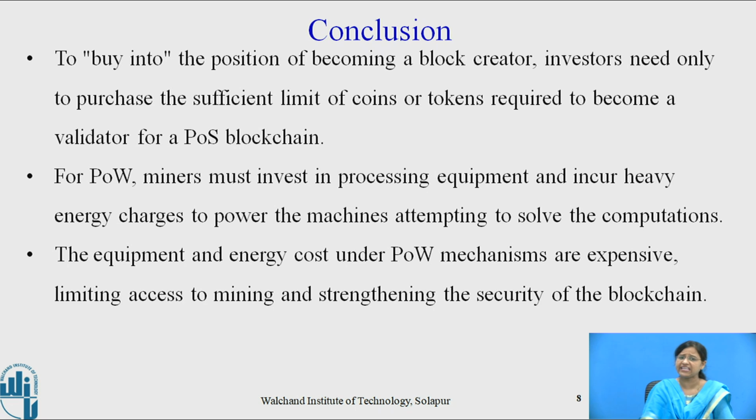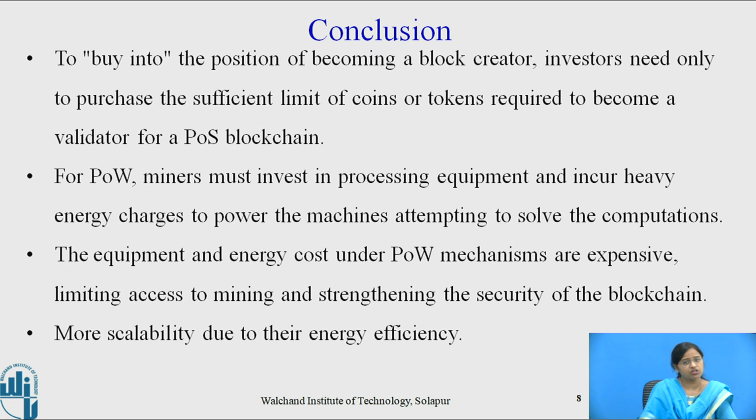The equipment and energy costs under the proof of work mechanism are expensive, limiting access to mining and strengthening the security of the blockchain. It has limited access to mining, it strengthens the security of the blockchain, but it is costly because the equipment is expensive for proof of work.